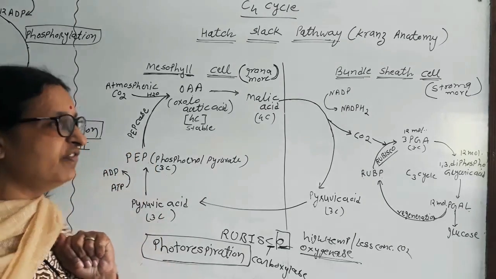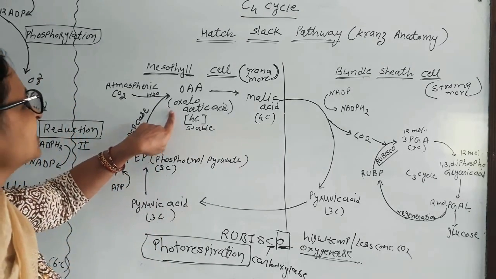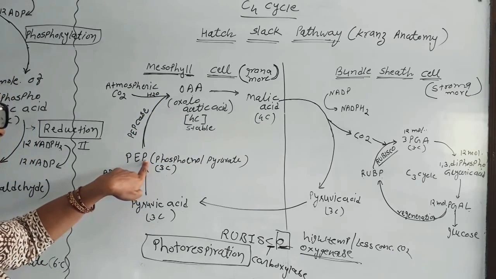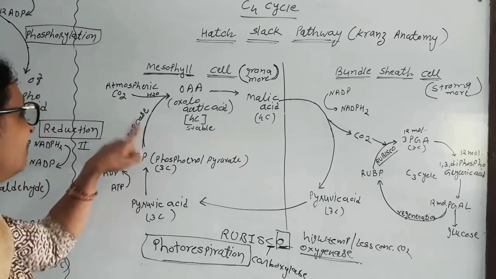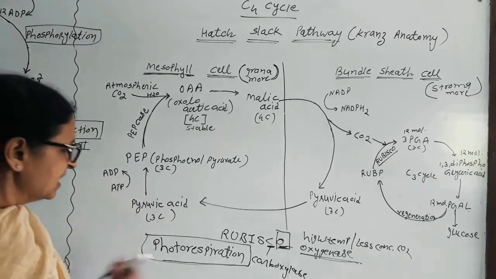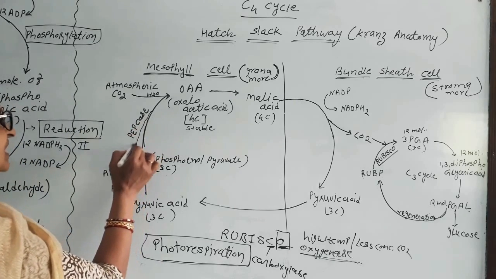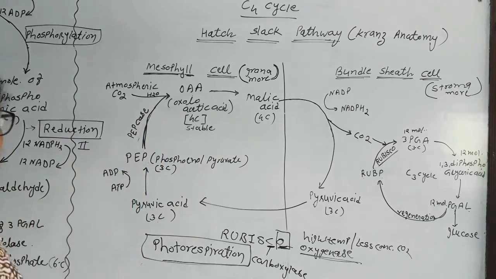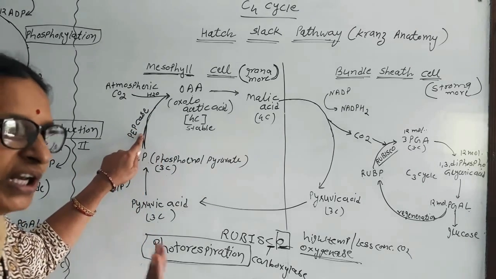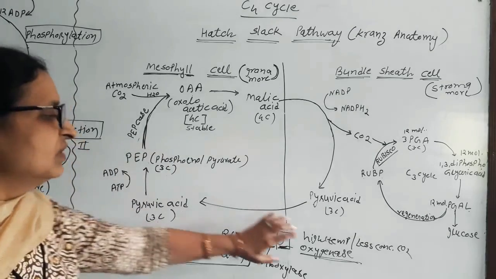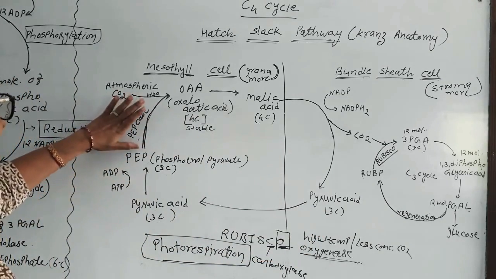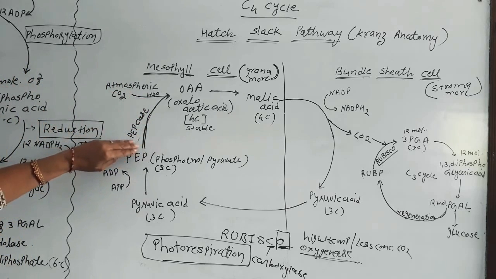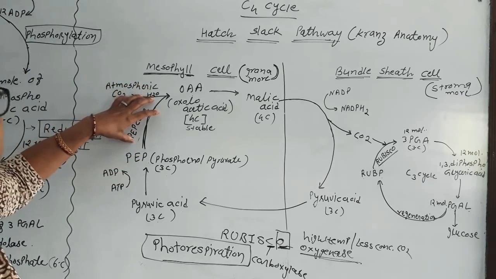But what happens with C4 plant? First, carbon dioxide binds with phosphoenol pyruvate in the presence of PEPcase. And what about the PEPcase? PEPcase is only a carboxylase enzyme. It never oxidizes. So at high temperature too, PEPcase performs only carboxylation, not oxygenation. So PEPcase at a high temperature or in a low concentration of carbon dioxide always performs the carboxylation action.